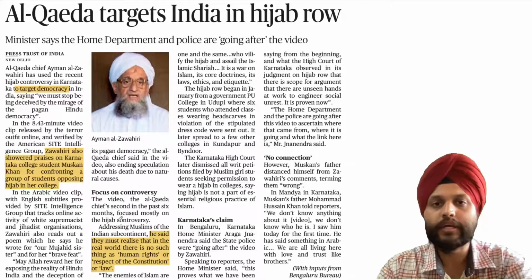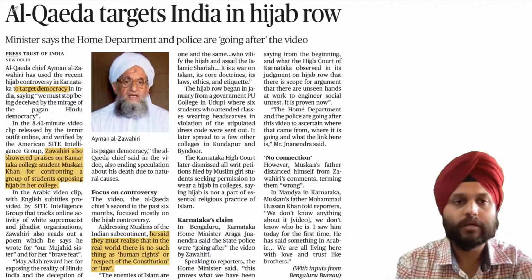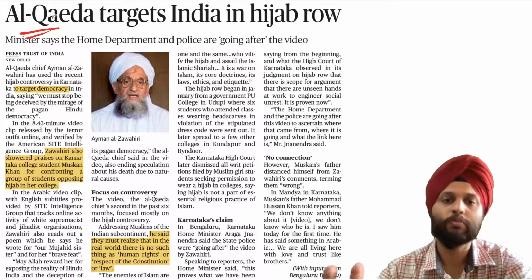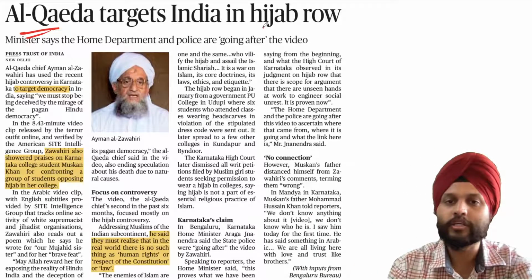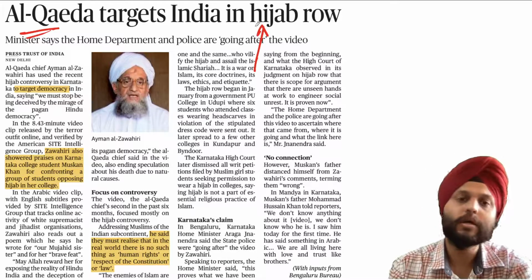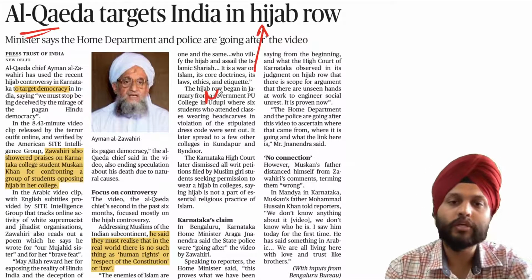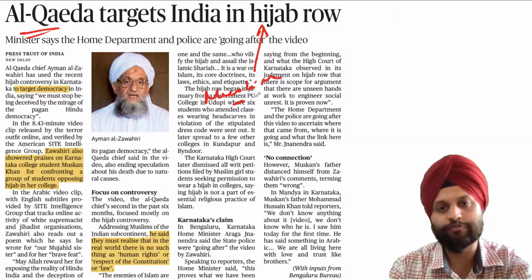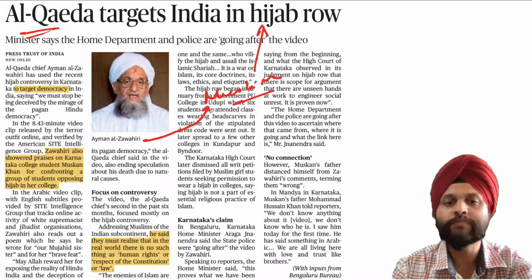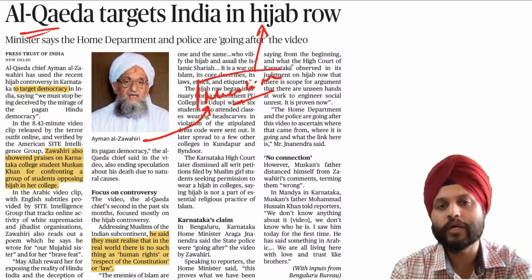Al-Qaeda targets India in hijab row. Al-Qaeda is obviously a terrorist organization, and see what is happening. Polarization had taken place with reference to the hijab in Karnataka. So naturally the Muslim population is offended. Now this militant Al-Qaeda is trying to bank on this, take advantage of this situation.